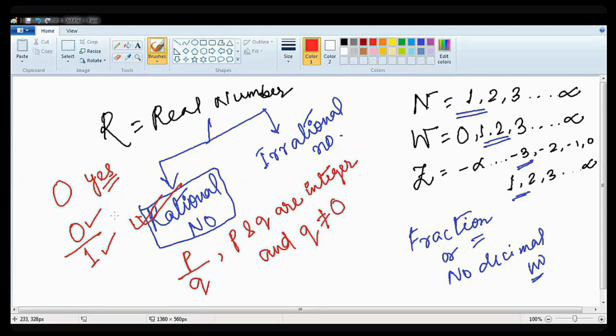Understood? So any kind of number which can be expressed in the form of p by q, where p and q are integers, okay, and q not equal to 0, these are what? These are rational numbers. And what is irrational number? So under rational number,